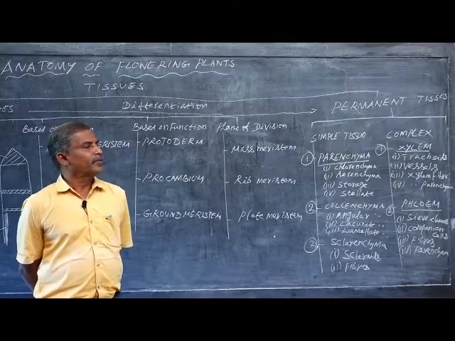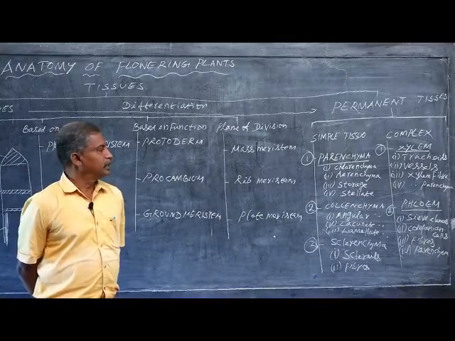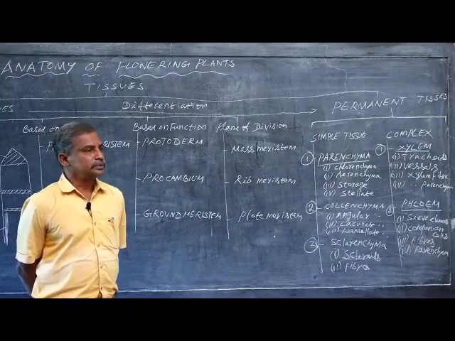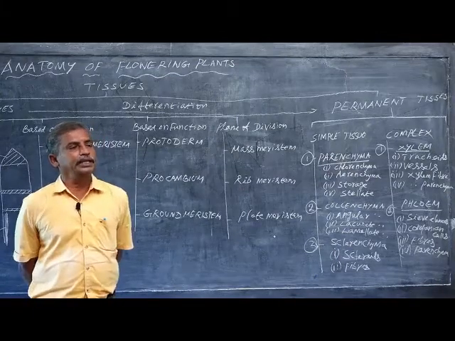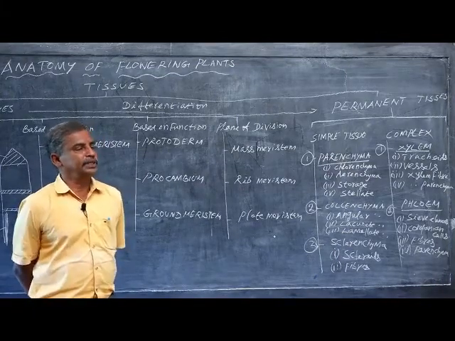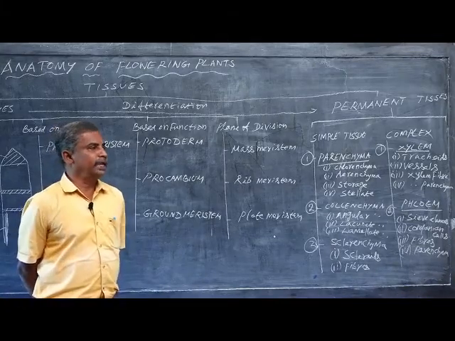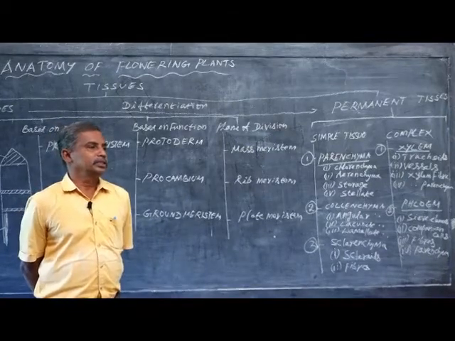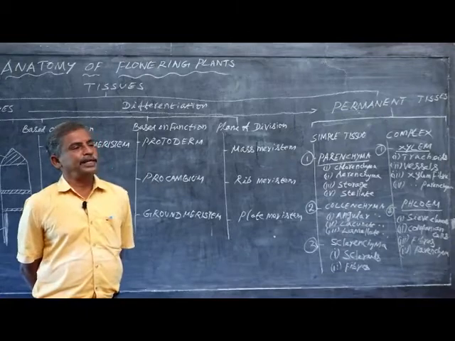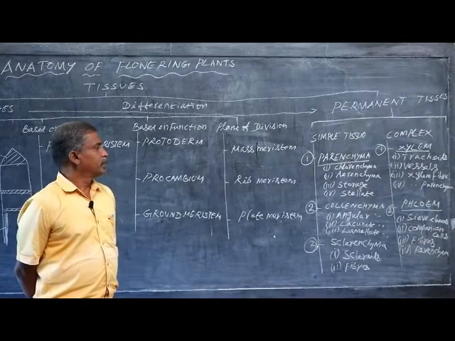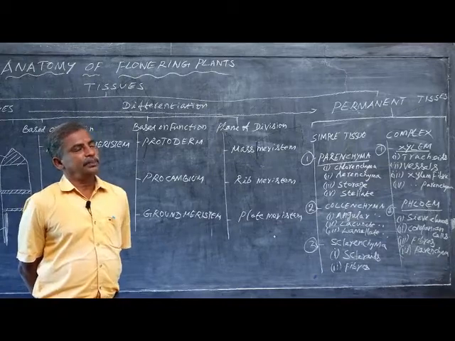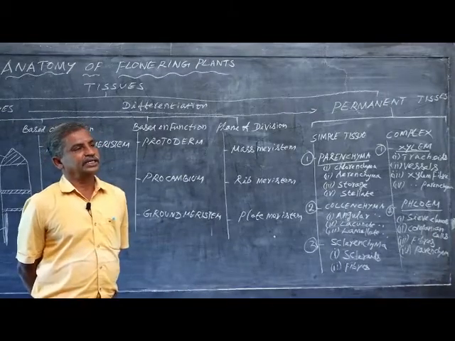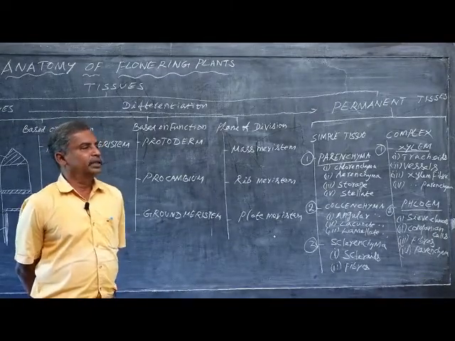Name the plants which have stellate parenchyma. They may give the options such as option A banana, option B Canna indica, option C both A and B, option D none of the above. The answer is both A and B, because the petiole, what is petiole? The stalk of the leaf is called petiole. In the stalk of the leaf, star-shaped parenchymatous cells are there. Then another parenchyma is trichoparenchyma, which has hair-shaped parenchymatous cells.